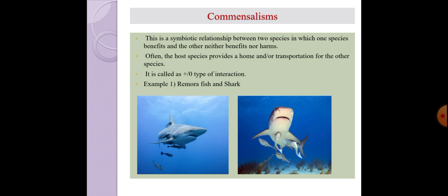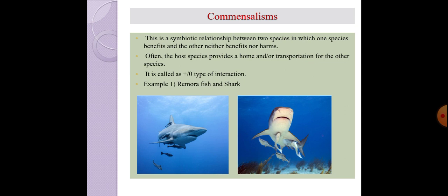Another type of interaction is where one of the organisms is getting benefited while the other is neither harmed nor benefited. म्हणजे काय होतं की एका ॲटलिस्ट एका ऑर्गॅनिझमला इंटरॅक्टिंग पार्टनरला बेनिफिट होतोय, पण दुसरा ऑर्गॅनिझम जो आहे तो अनअफेक्टेड राहतोय. सो इट इज कॉल्ड ॲज positive zero type of interaction.